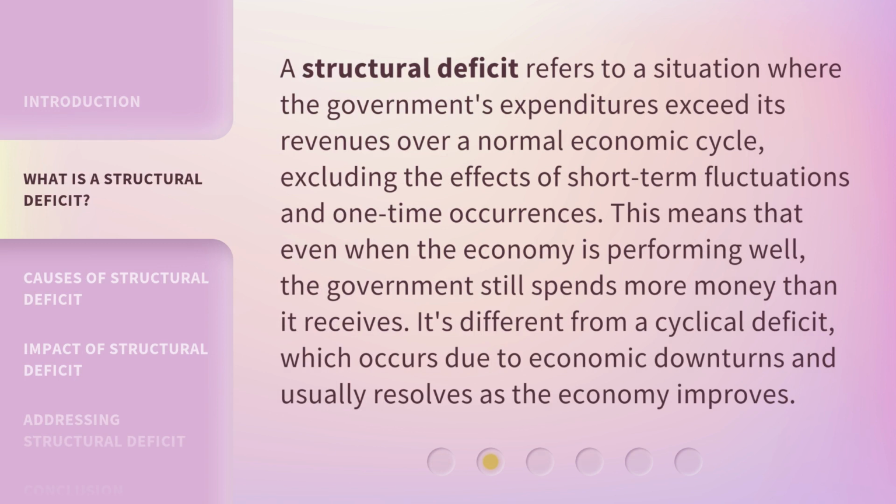A structural deficit refers to a situation where the government's expenditures exceed its revenues over a normal economic cycle, excluding the effects of short-term fluctuations and one-time occurrences. This means that even when the economy is performing well, the government still spends more money than it receives. It's different from a cyclical deficit, which occurs due to economic downturns and usually resolves as the economy improves.